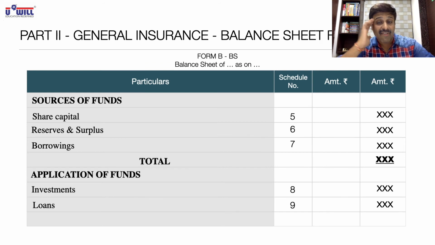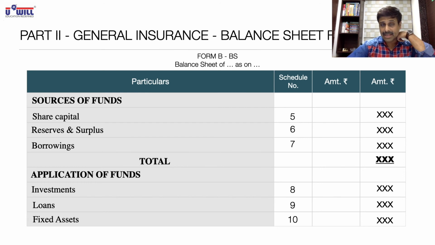Think it logically. Where would the insurance company use the money they are receiving? First, they'll use it in investments. They have to get returns, then only they can pay us the claim. Then they will give it in the form of loans. And then we have fixed assets. So fixed assets do not come in the beginning. Major application of funds is in investments and loans. Fixed assets, schedule 10, outer column. I hope everyone has written up till here. Otherwise, pause the video and write it down.